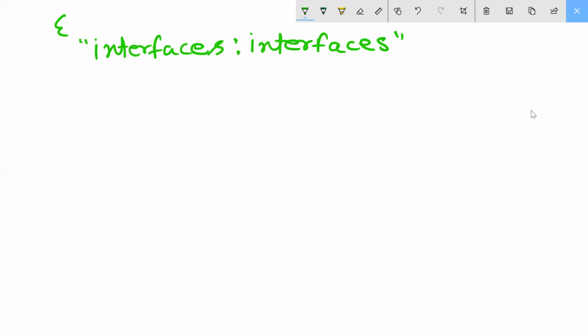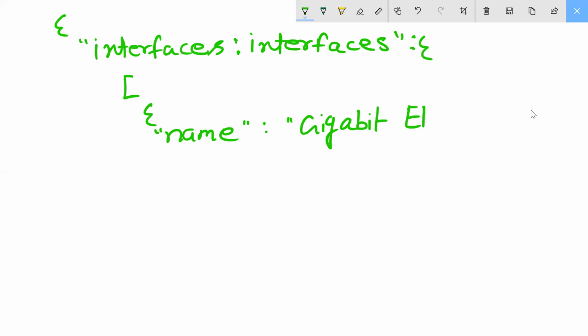Then I will open the program and write inside it. The name is my gigabit ethernet 1, comma.